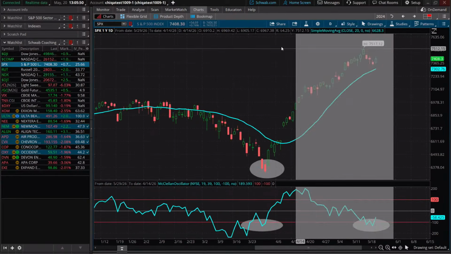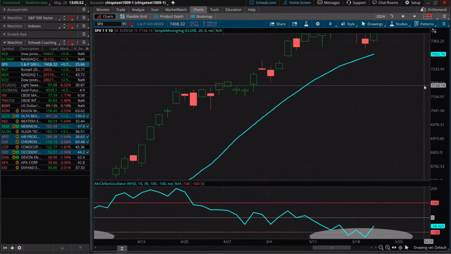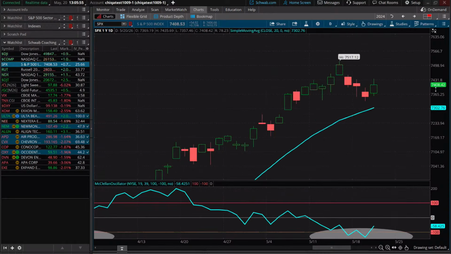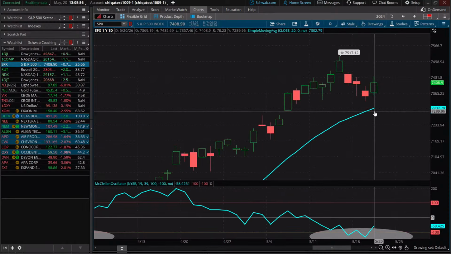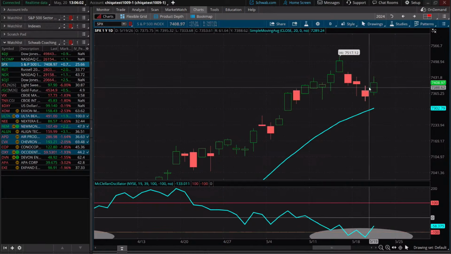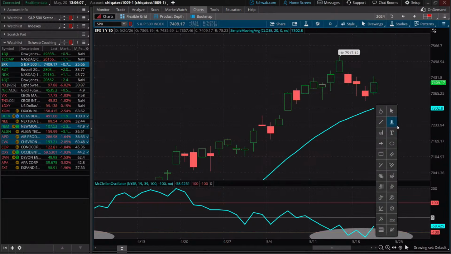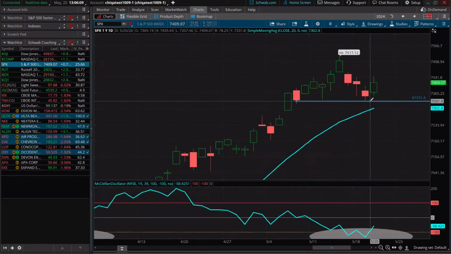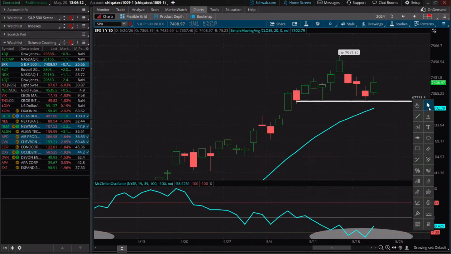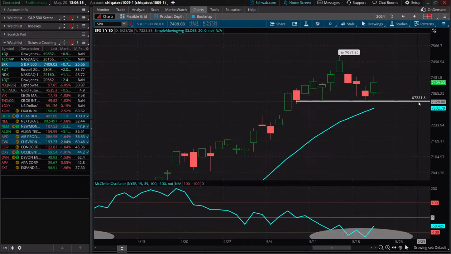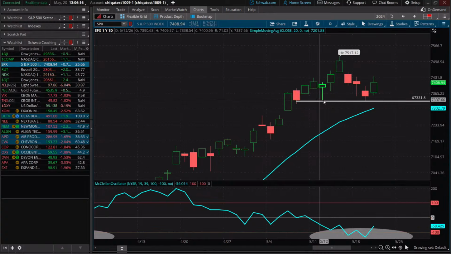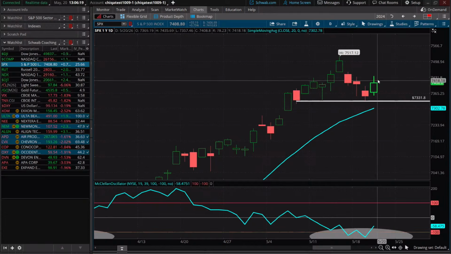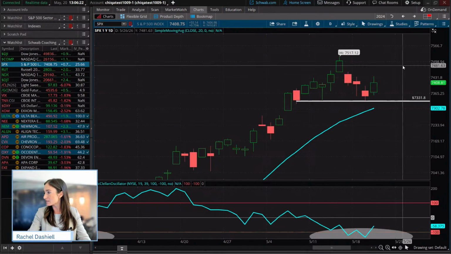And what we're also seeing, if we zoom in a little bit further, is that we didn't necessarily even hit our 20-day simple moving average here, coming in right around 7,300. And today it looks almost like we're going to get a possible hold, a possible close above the high of the low day. So you can see that firm level of 73.30 seemed to be that level of support that was touched a couple times, and we're getting that little bounce today.